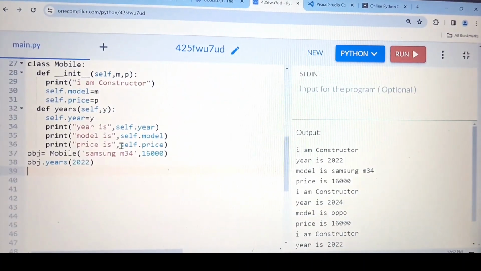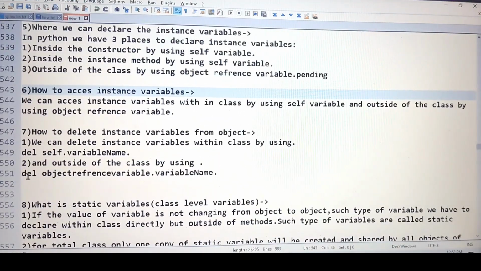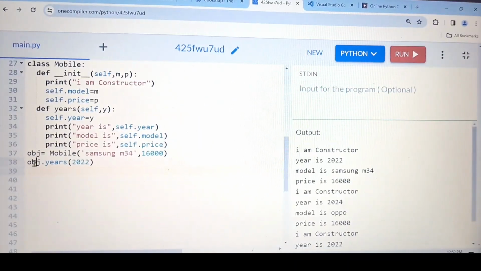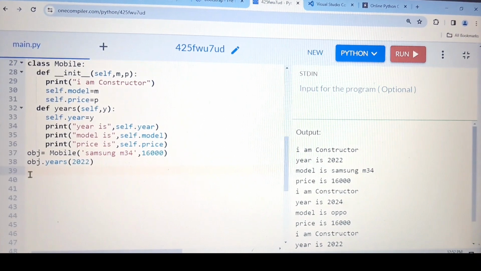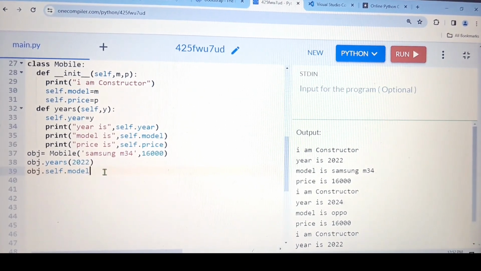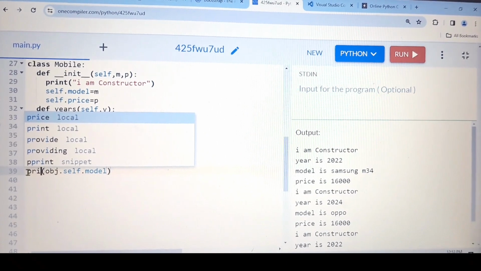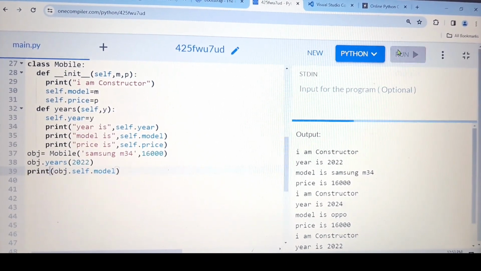Right now, this is the class and I'm outside the class. As I told you, I can access the instance variable with the help of the object reference variable. So this obj is nothing but the object reference variable. So obj dot, what do I want to access? I want to access this one. Paste here. And if I want to print, I need to write a print statement.